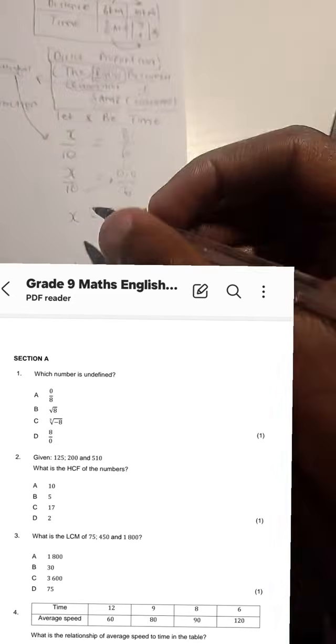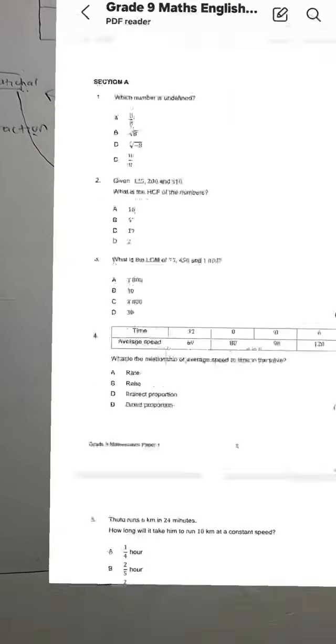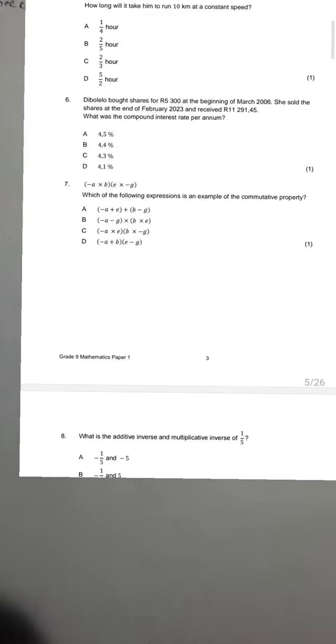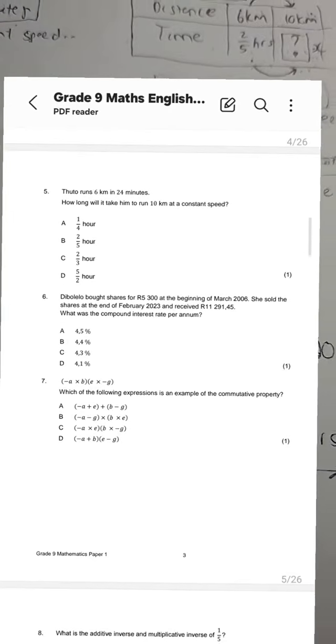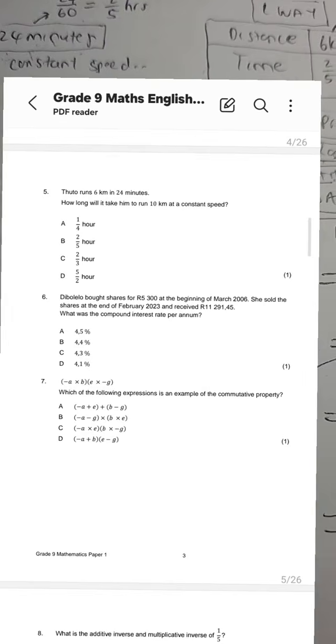So when we go then to our multiple choice options, let me just go and look at that. Number 5, Tuto runs 6 kilometers in 24 minutes.